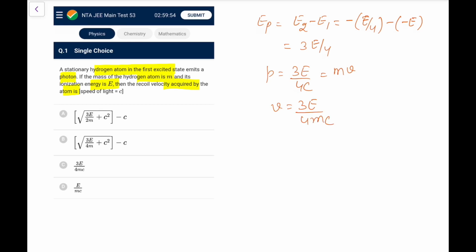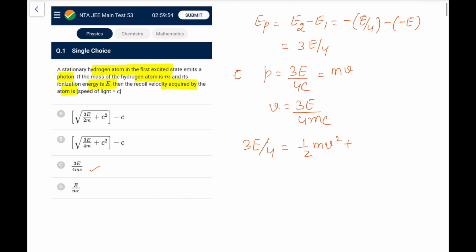But here, if I see what the answer is given, this option is given, but this is not given as the answer. They have taken a generalized idea that if the total energy released is E, and this energy E, that is 3 by 4 that we have calculated, they have written it to be half mv square plus the energy of the photon which they have calculated. So the energy of the photon, again I can say P equal to E by c, so energy would be equal to mvc. So they have gone by this formula.